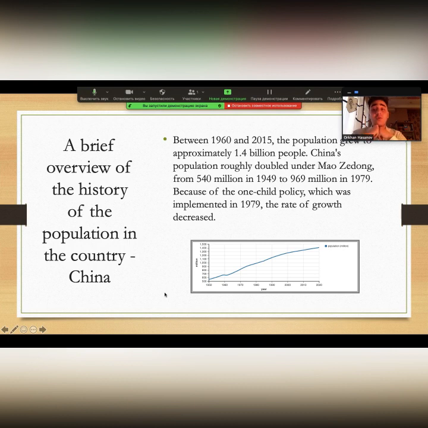A brief overview of the history of the population in the country China. Between 1960 and 2015, the population grew to approximately 1.4 billion people. China's population roughly doubled under Mao Zedong, from 540 million in 1949 to 969 million in 1979, and because of the one child policy, which was implemented in 1979, the rate of growth decreased.